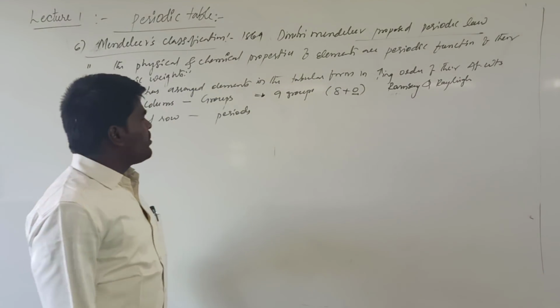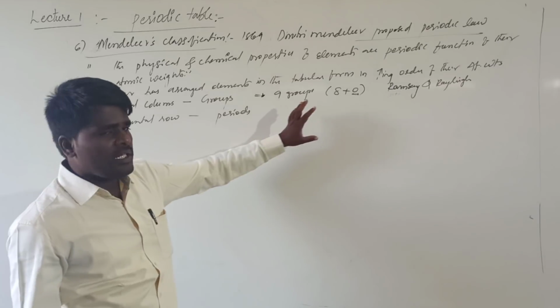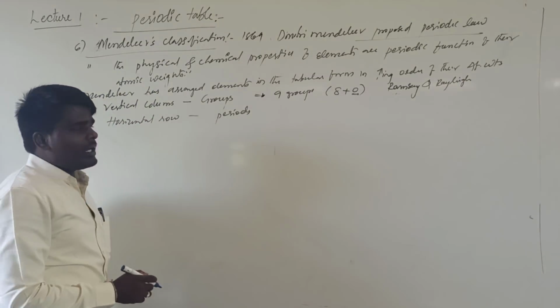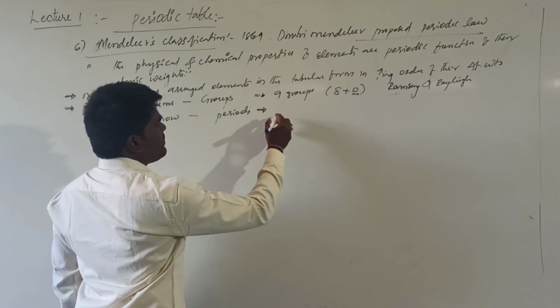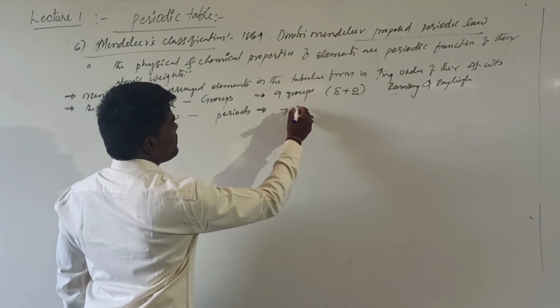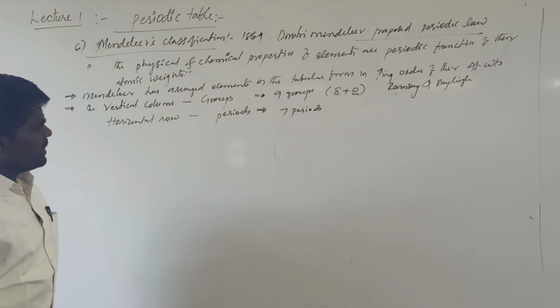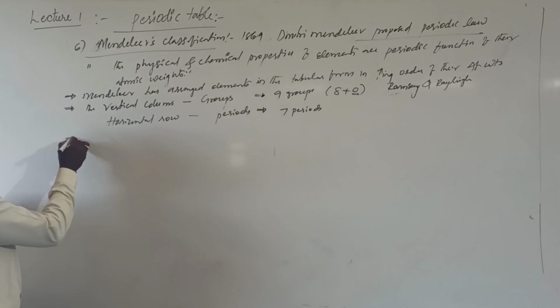So the total number of groups in Mendeleev's periodic table were 9. And the horizontal rows were called periods. There are total 7 periods in Mendeleev's periodic table. Right?